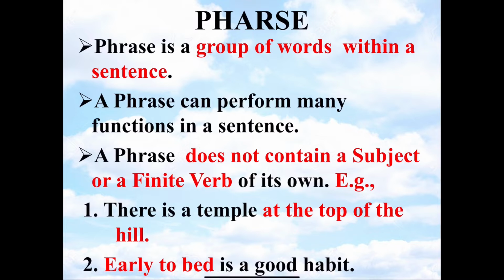There is a temple at the top of the hill. In this sentence, the words at the top of the hill form a phrase. As this phrase describes the location of the temple, it performs the function of an adjective. Early to bed is a good habit. In this sentence, the words early to bed form a phrase. This phrase performs the function of a noun in this sentence.